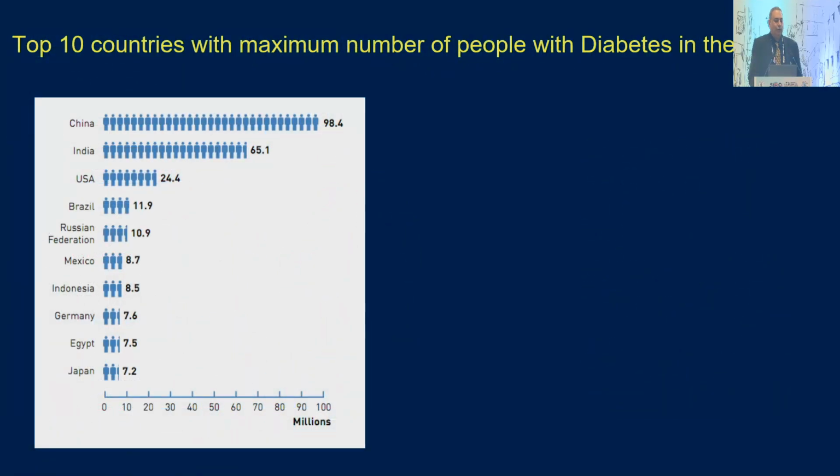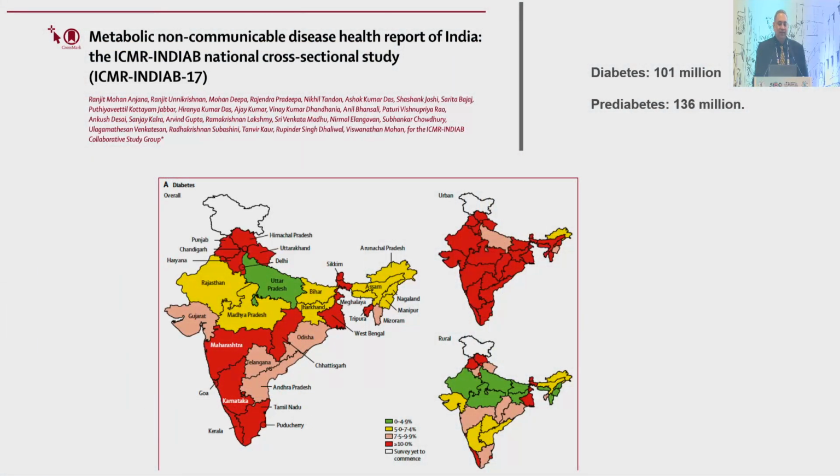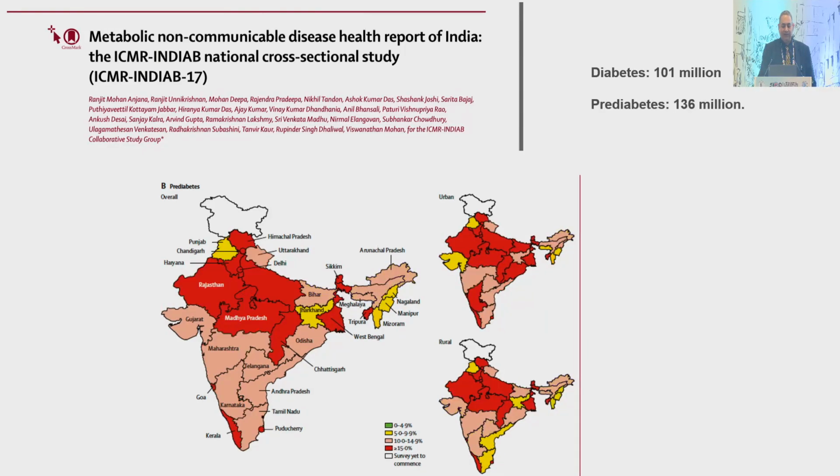These are the top 10 countries with the maximum number of people with diabetes in the world. Combined, China, India, and the US account for nearly half the people with diabetes. So this definitely shows that diabetes is an important problem. Last year we had the INDIAB study, the national prevalence of diabetes and pre-diabetes, and today we have about 101 million people with diabetes and nearly 136 million people with pre-diabetes in our country.